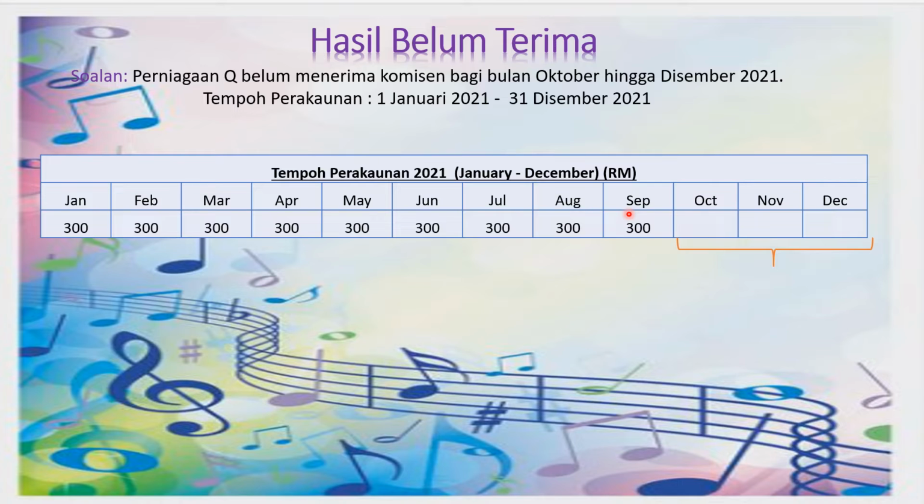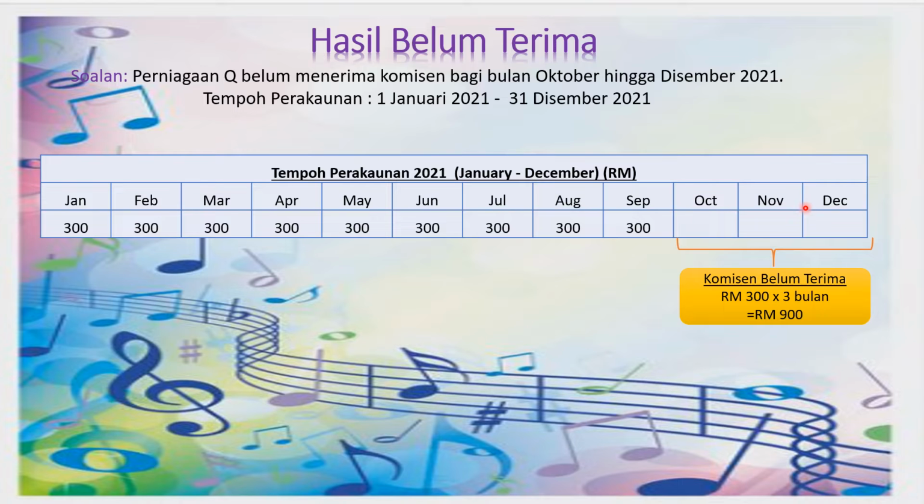Not the total amount that should have been received for the entire tempoh perakaunan. And the amount commission yang belum diterima is berapa? 900. Where you take 300, you times with 3 months, you get 900. And what do we call this amount? We call this amount as commission belum terima. Why? Because memanglah kita belum terima lagi kan this commission. So we call it as commission belum terima. How much is it? 900. From October to December 2021.